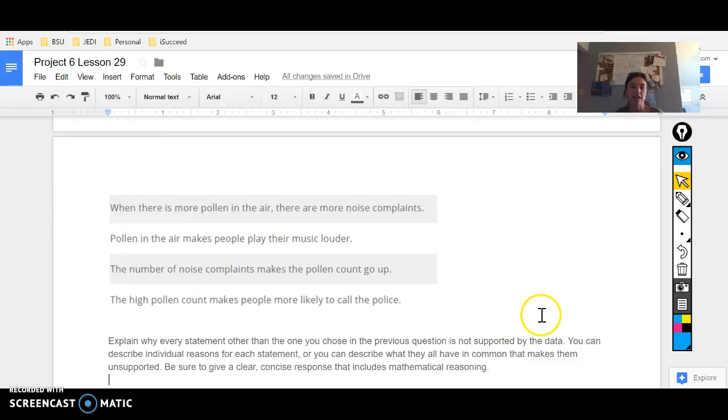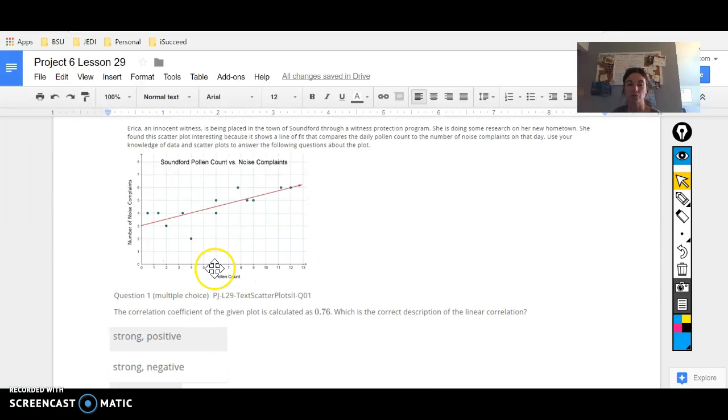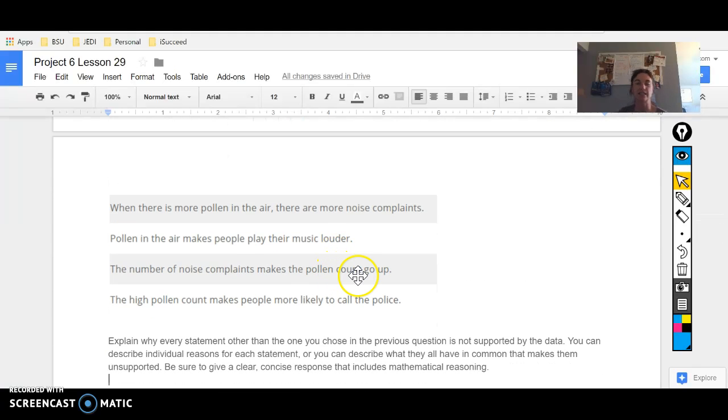Okay, when there is more pollen in the air, there are more noise complaints. So as there's more pollen, there are more noise complaints. The number of noise complaints seems to be dependent on the pollen count. So what is the difference between the first one and the fourth one here? The difference is, when there is more pollen in the air, there are more noise complaints. That is shown by the graph. That's just a truth that is shown by the graph.